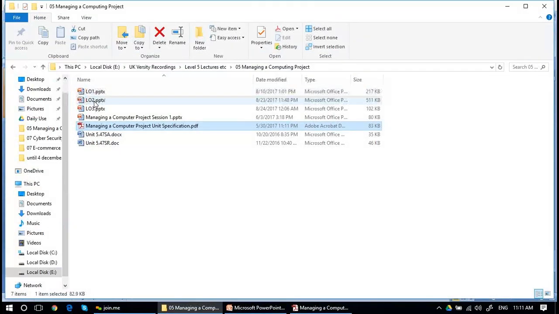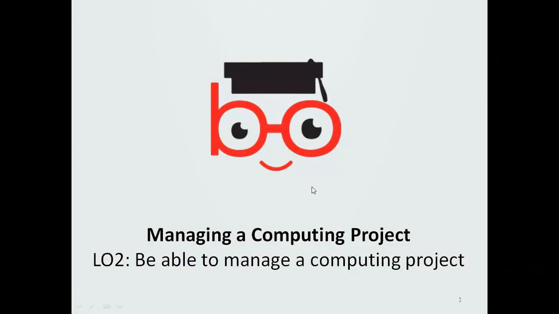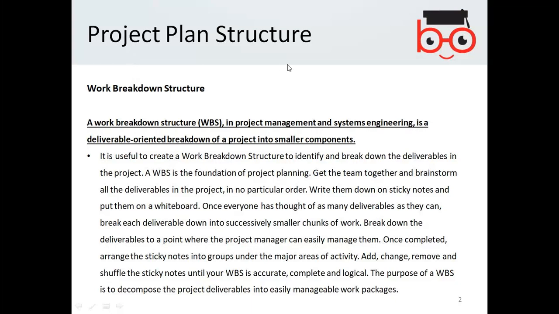So we start with the first slide. Project plan structure. So we'll discuss the work breakdown structure. A work breakdown structure in project management and systems engineering is a deliverable oriented breakdown of the project into smaller components.